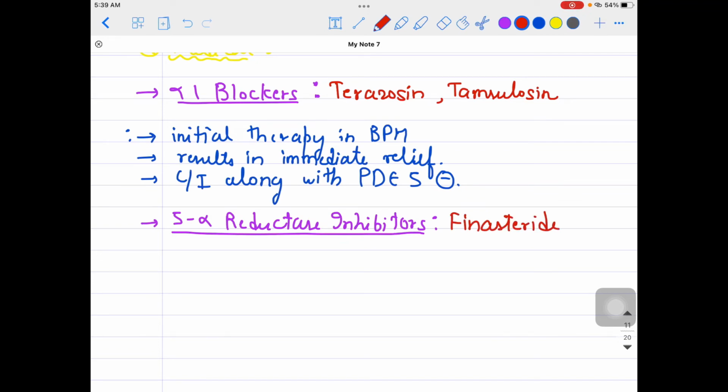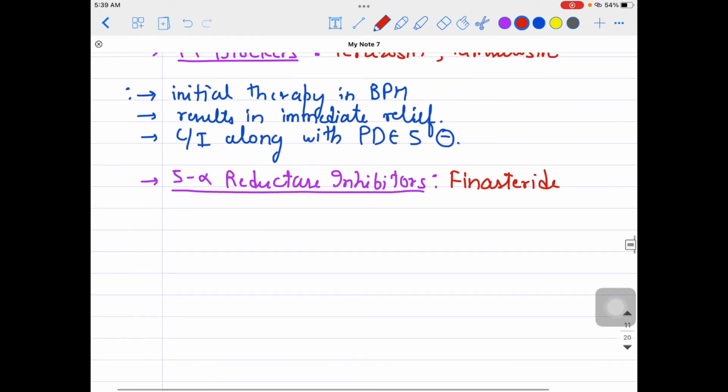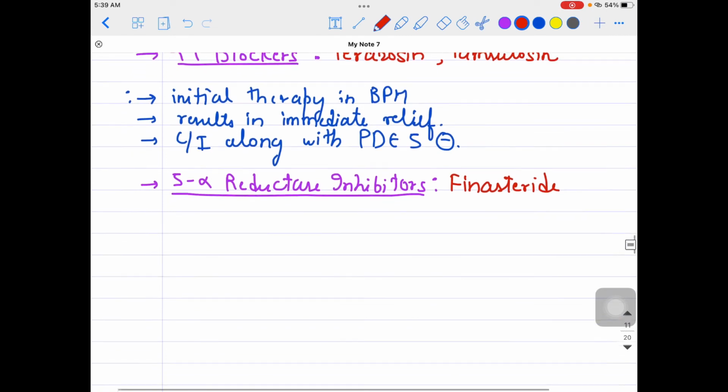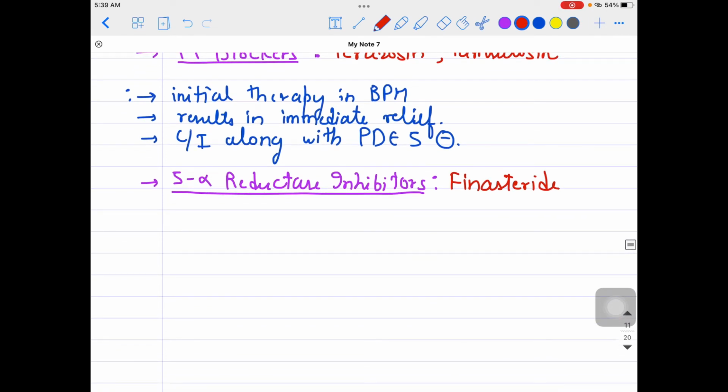Okay, so in this category, they can be used as an alternative treatment in patients with lower urinary tract symptoms, right? Because they will not show an immediate effect, but they need some time to show the effects. So for those who are not very comfortable with alpha 1 blockers, we can try the 5 alpha reductase inhibitors. It's an alternate therapy for those patients who are not tolerant to alpha 1 blockers, right?